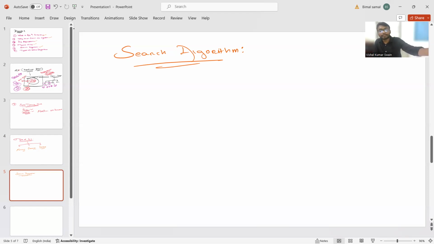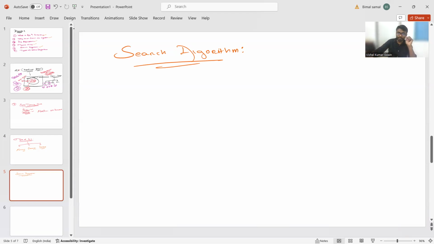So next time you use a search engine, remember there is a clever algorithm working behind the screen to help you find what you need. Hope it is clear to you about search algorithms.